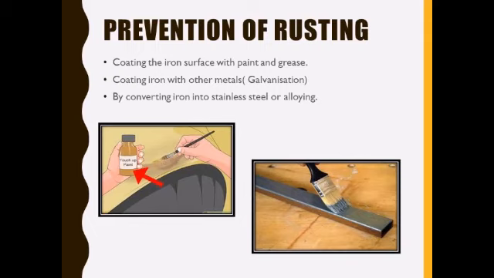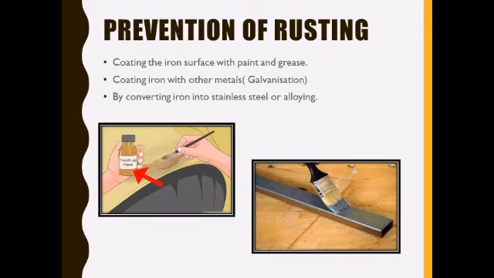And the second method is galvanization. Now what is galvanization? In this, iron is coated with other metals like zinc. So the process of depositing a thin layer of zinc metal on an iron object is called galvanization. Zinc metal remains unaffected by air and moisture, so that's why we apply a coating of zinc metal on iron objects. Iron sheets or iron objects are dipped in molten zinc and then allowed to cool to get galvanized iron sheets. So many objects can be galvanized to prevent rusting of iron.